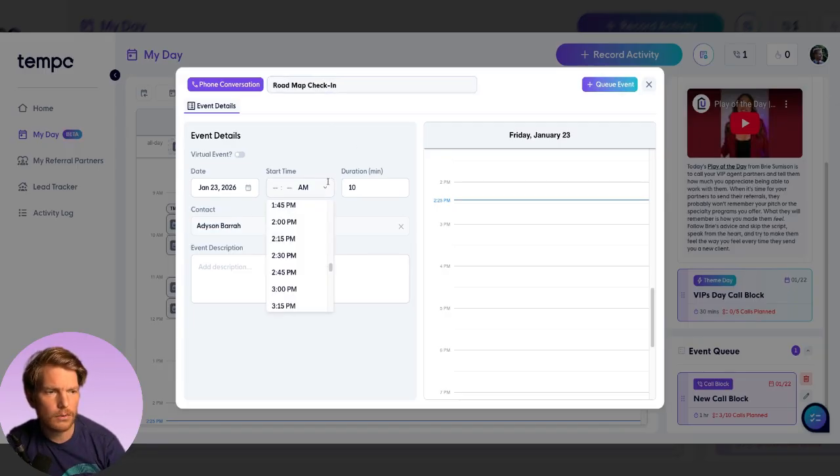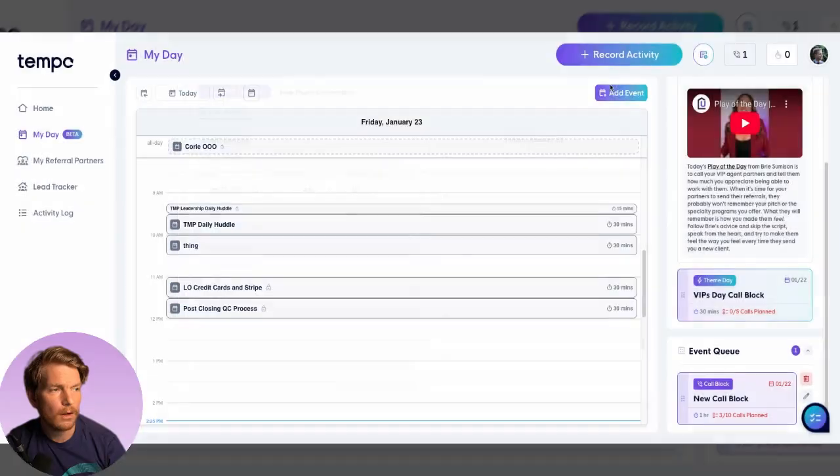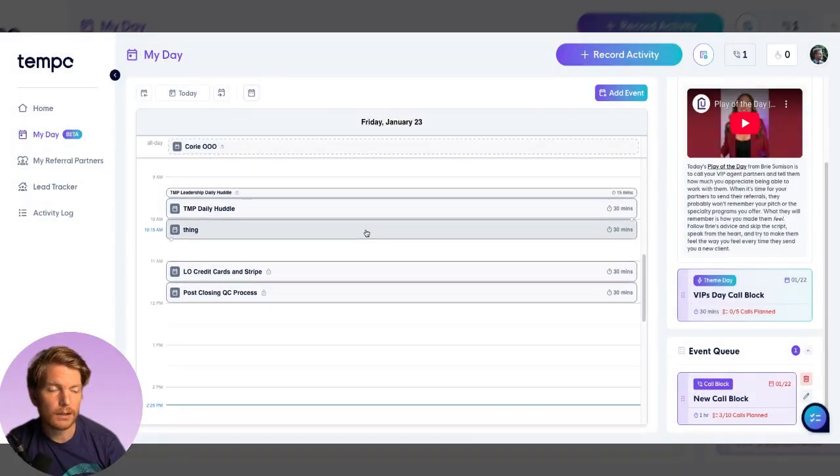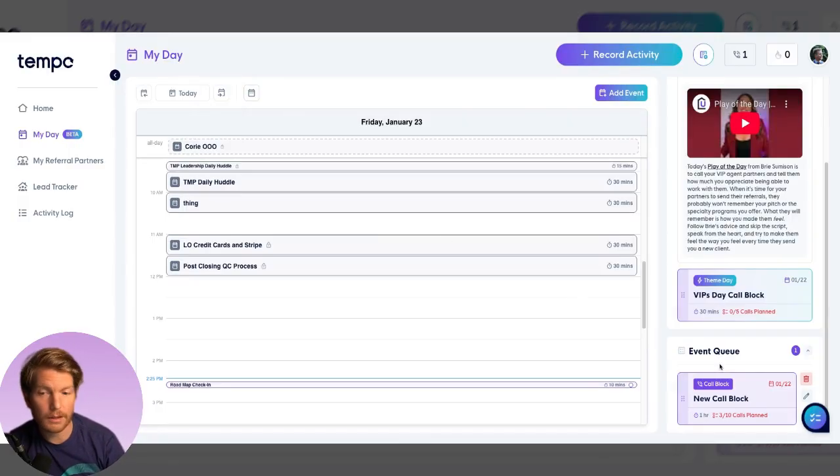You'll see here that you can add a time, you can set the duration, you add a description, and the title up there. If you save it, it will save directly to your calendar. And like I said, show up on both of your calendars. You can see here that it has already loaded in.